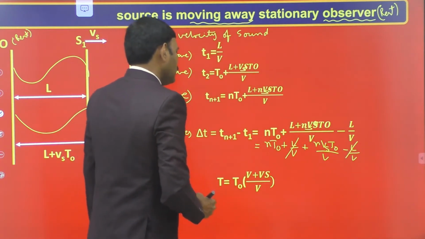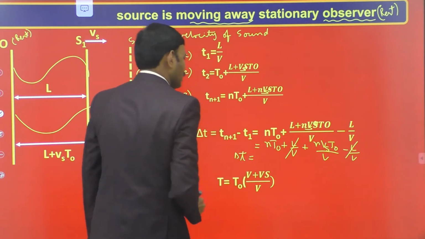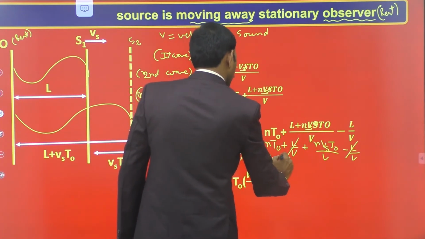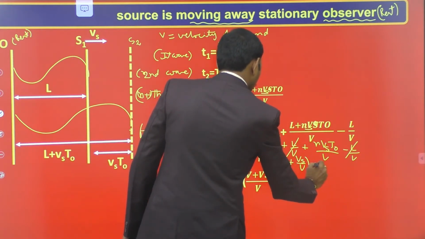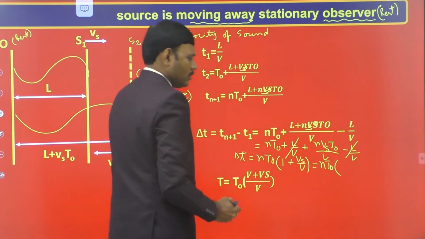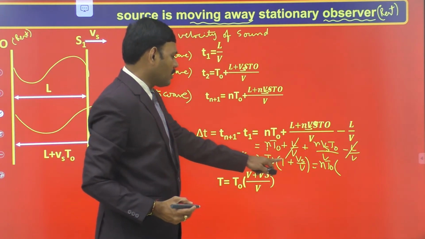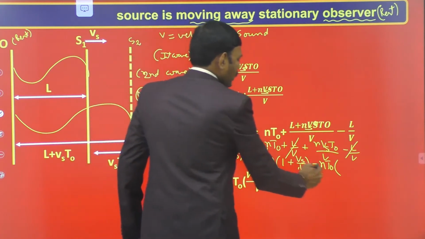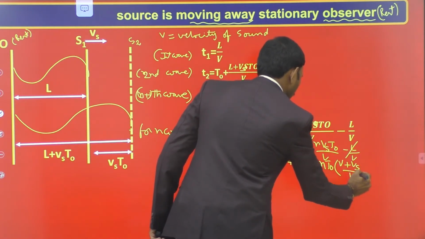And here delta T is n T0 common from the first term and the second term, n T0 into 1 plus Vs by V. Now take the LCM in the bracket, so it becomes n T0 into (V plus Vs) whole divided by V.